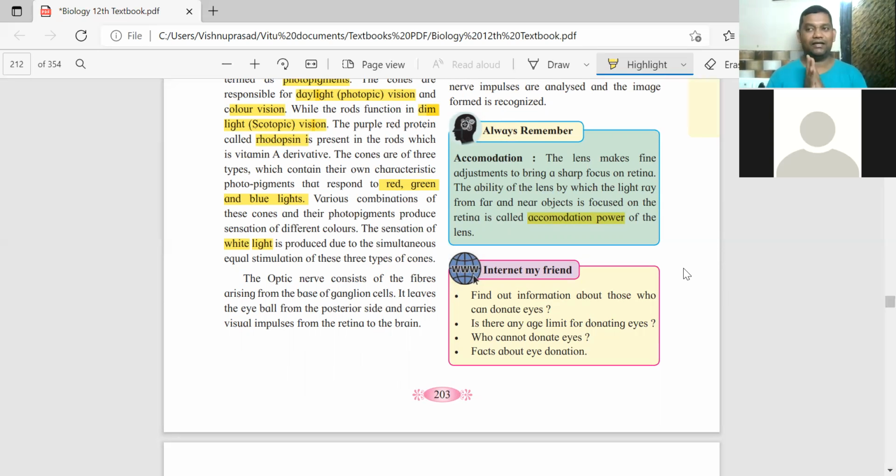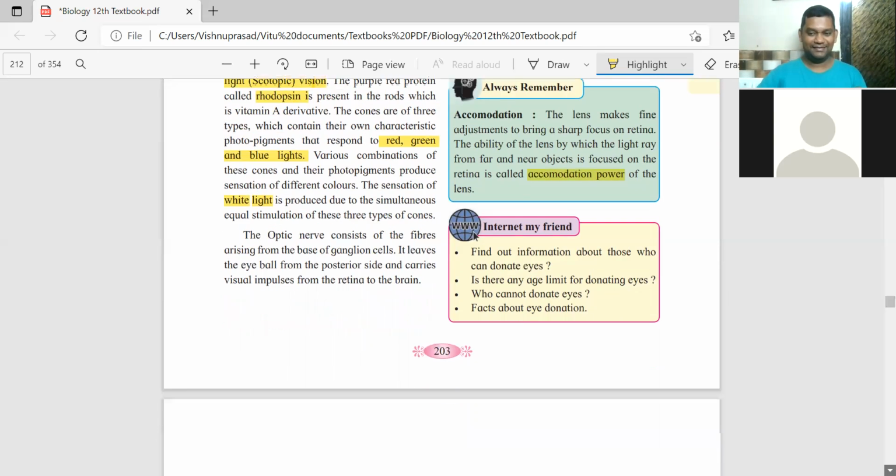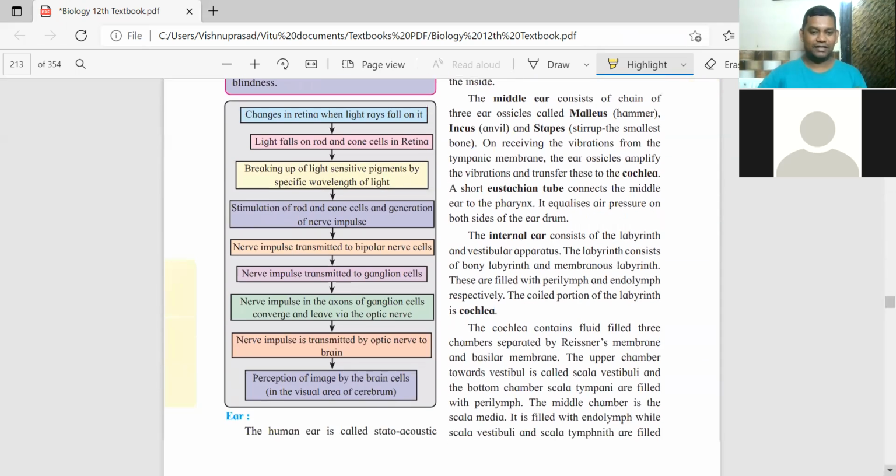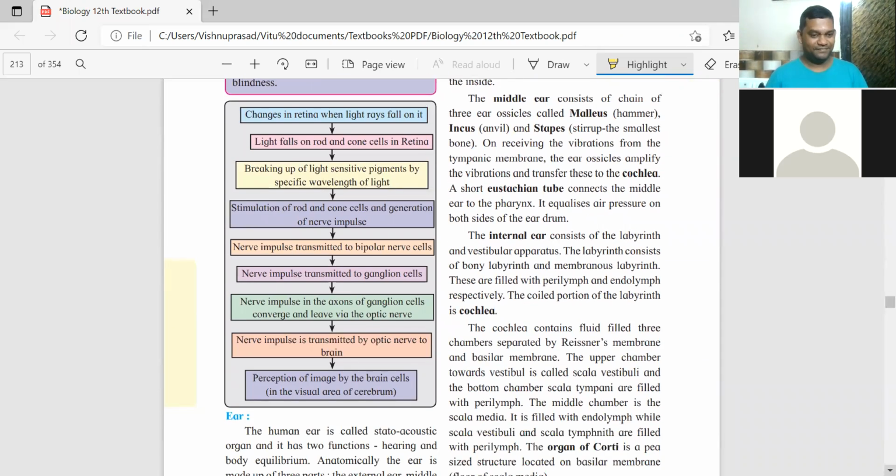Imagine a situation like you are nicely fast asleep in a dark room. Now suddenly the light is put on and you open your eyes. कैसे लगता है? How do you feel? There's some kind of discomfort in the eye.